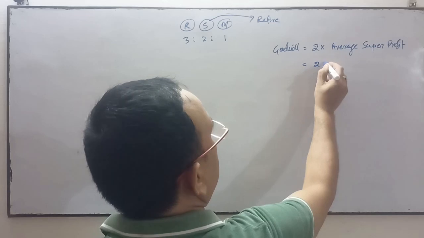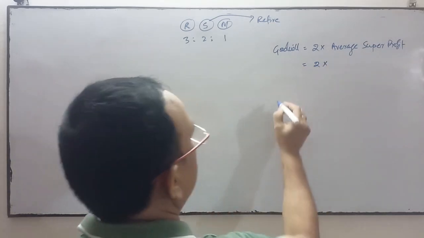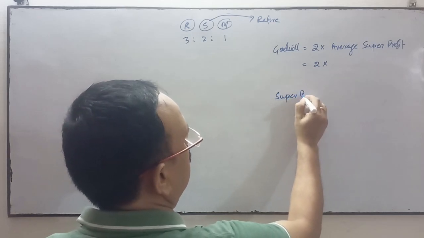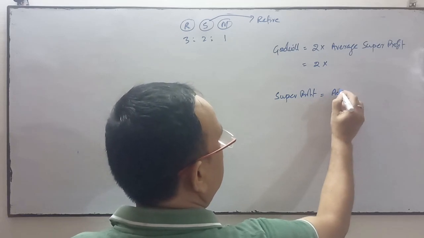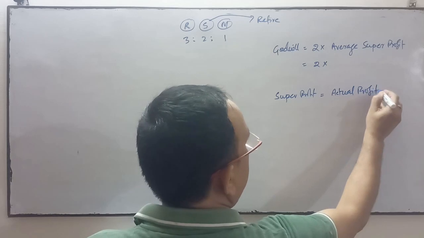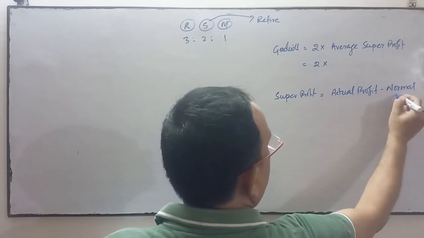So 2 into average super profit. You know the super profit is equal to actual profit minus normal profit.